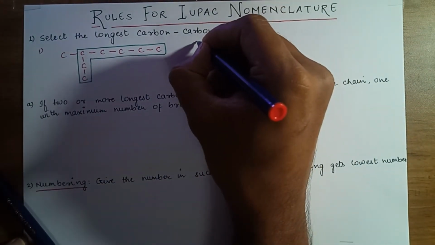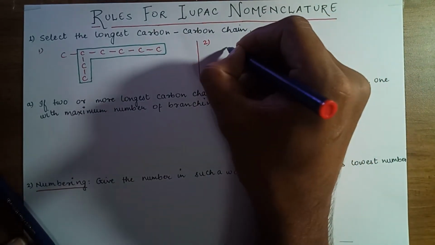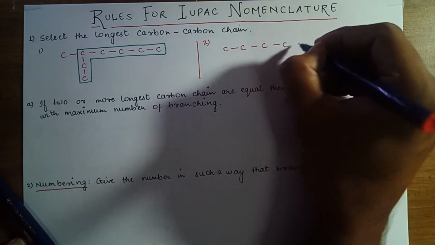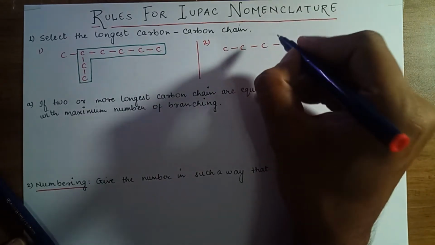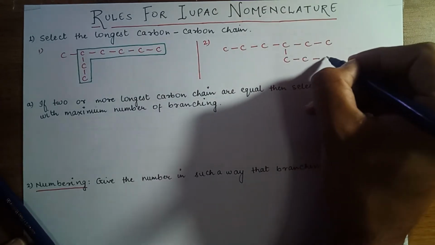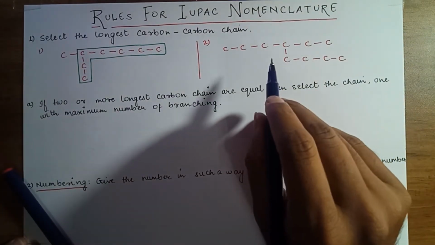Next example. Now let us check the different possibilities for the longest carbon chain.